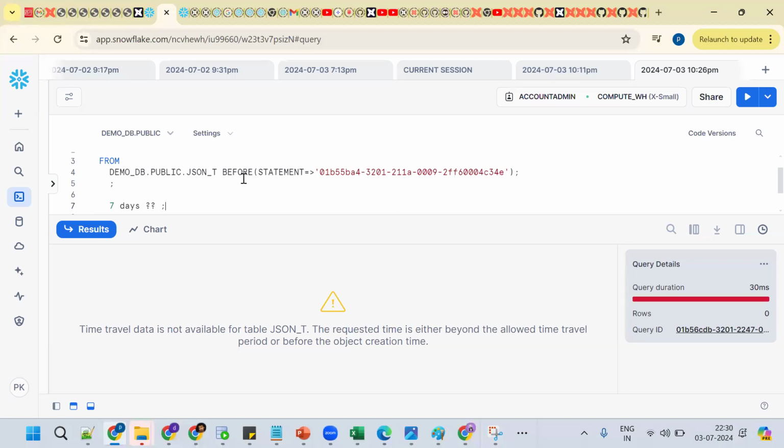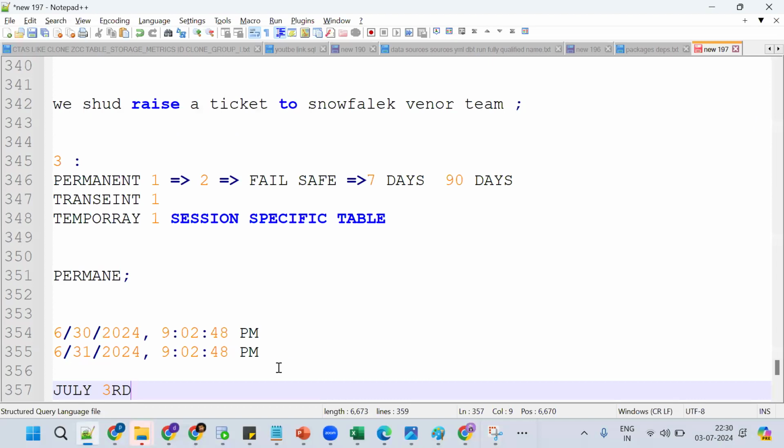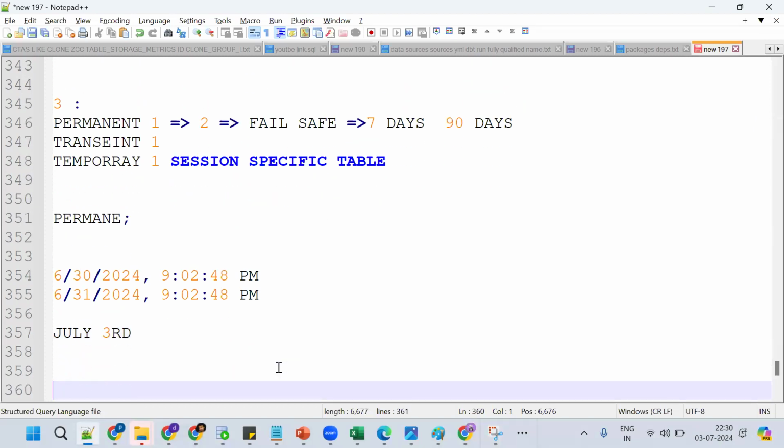Because now, see, 30th July, so 31 July. Suppose on July 20 I want to access this. Tell me, is it possible? It is not, because it is 7 days only. So it will be up to July 7th that we can access. After July 7th, it is not possible to get it done. So this is the time travel concept.